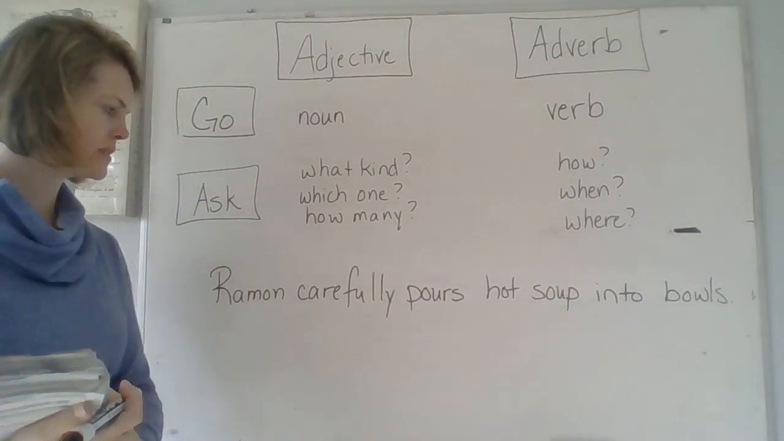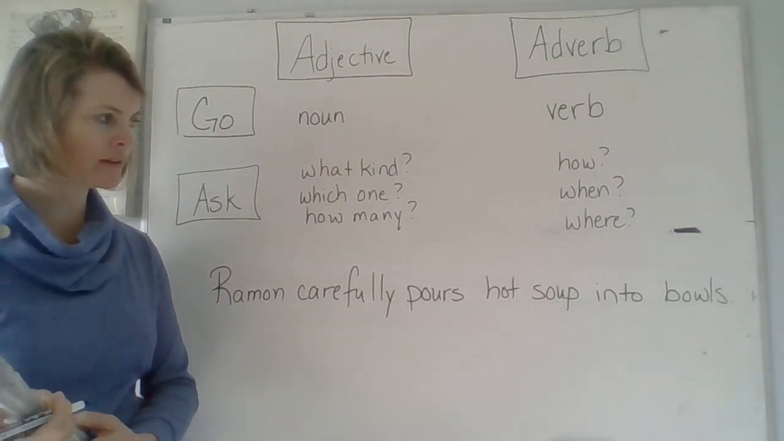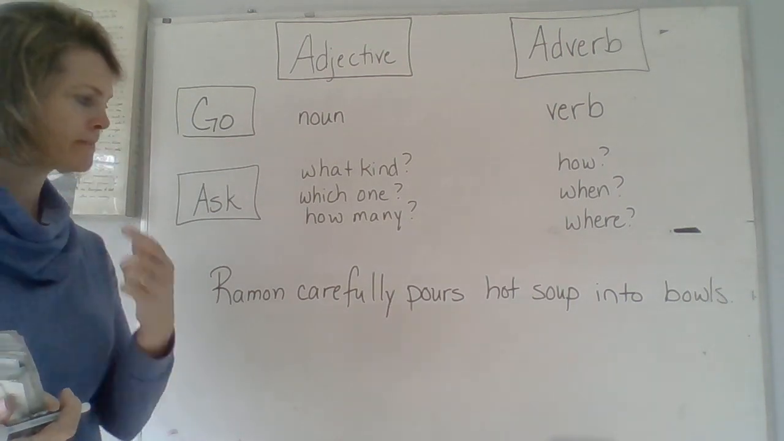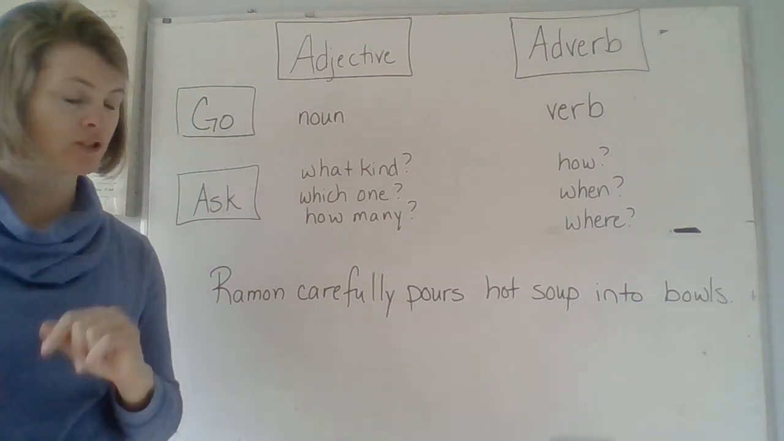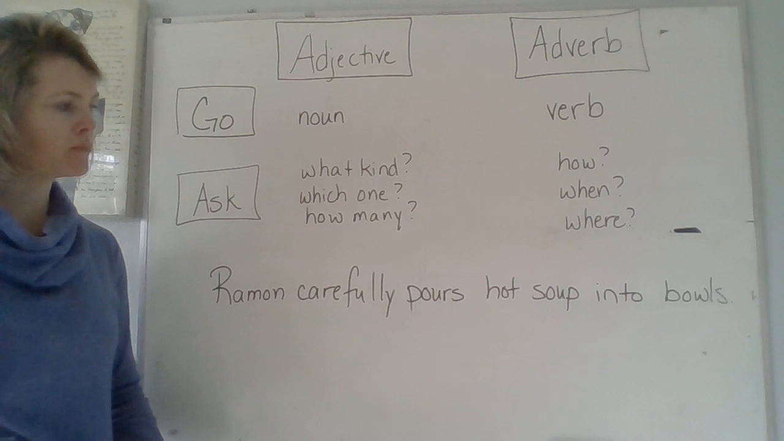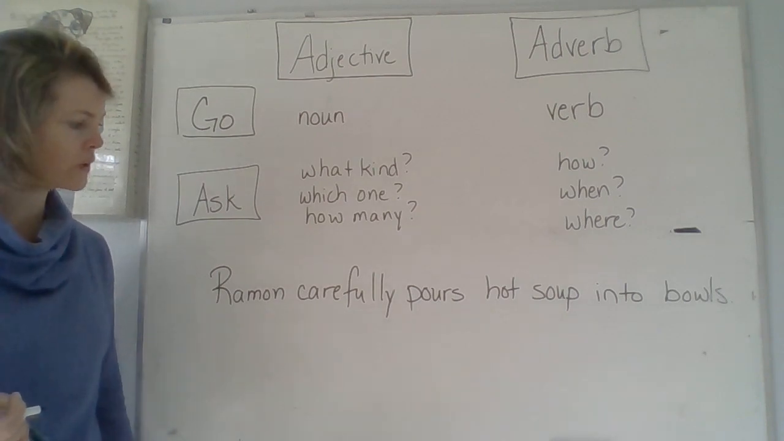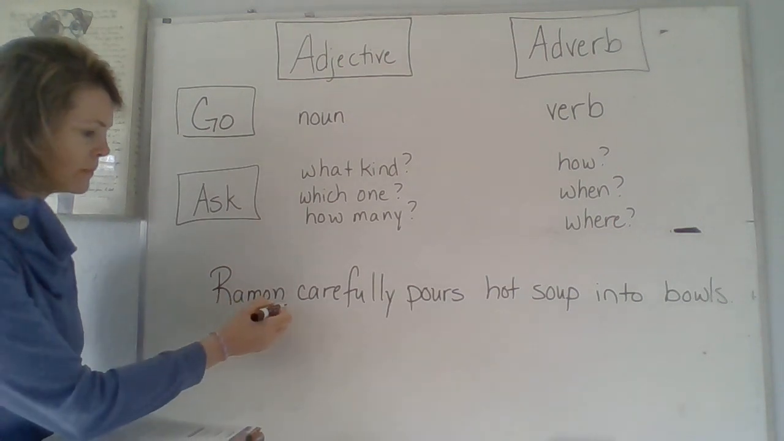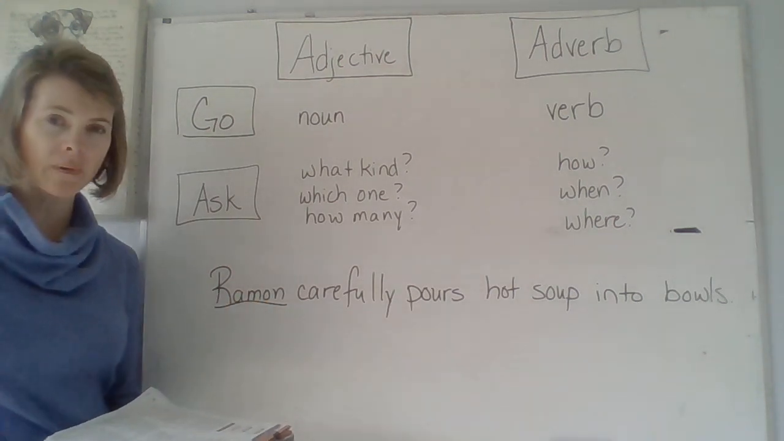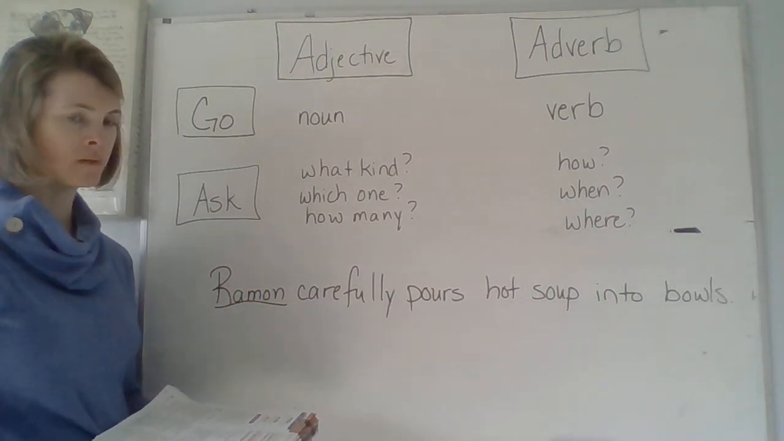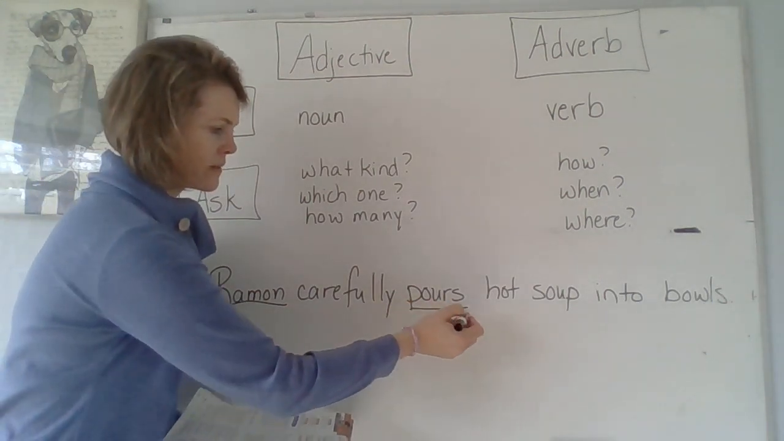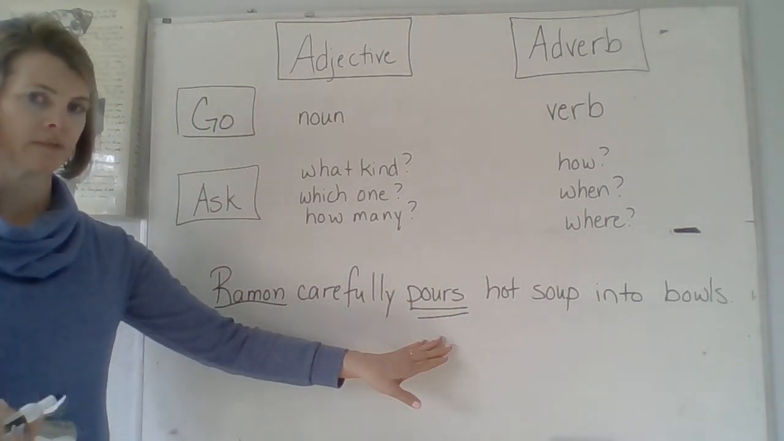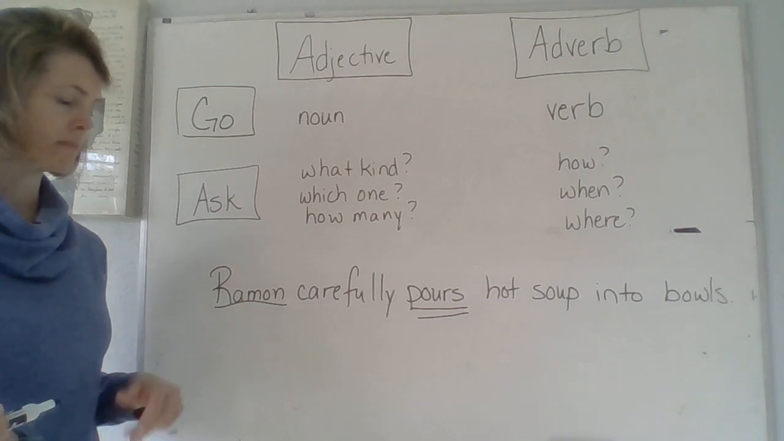Let's try this sentence. Ramon carefully pours hot soup into bowls. Let's read it again and ask our questions. Ramon carefully pours hot soup into bowls. Who carefully pours hot soup into bowls? Ramon. What is being said about Ramon? Ramon pours. Okay, so I found my verb. There's only one verb. Here's one noun.